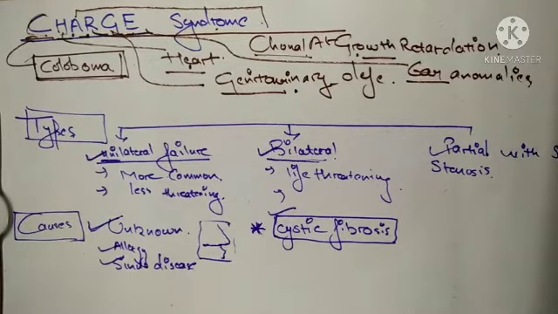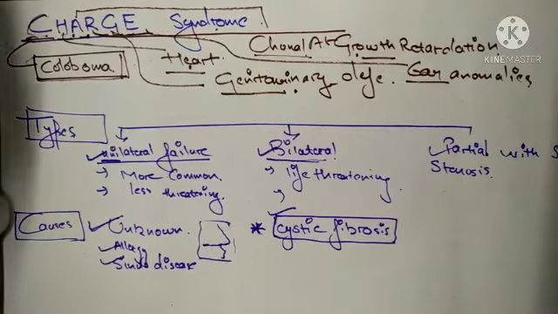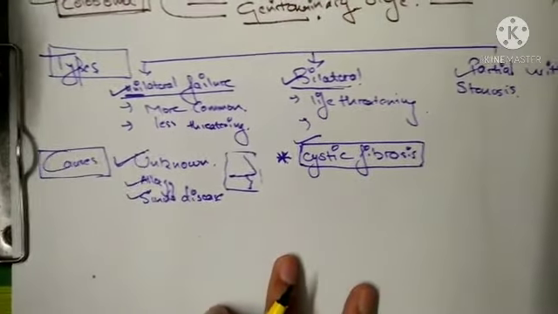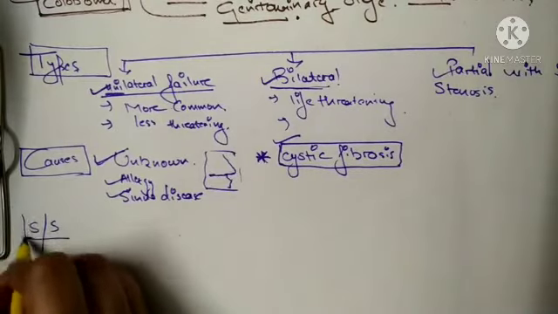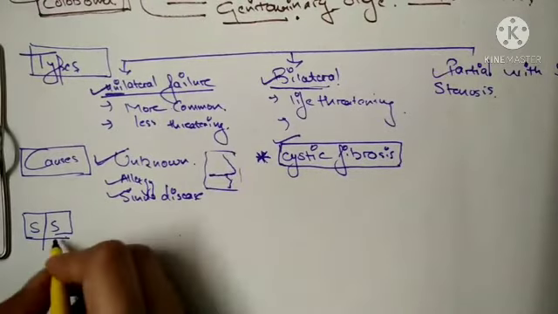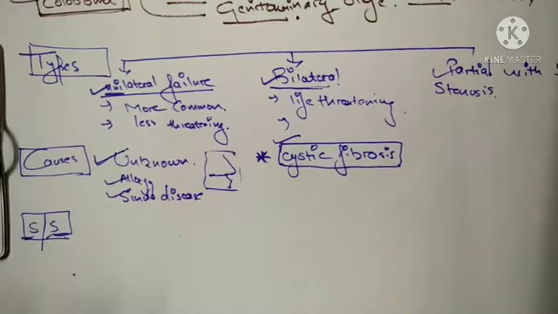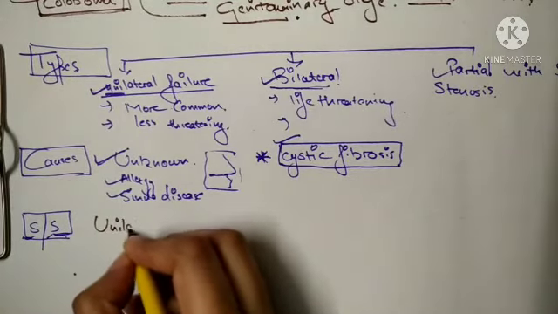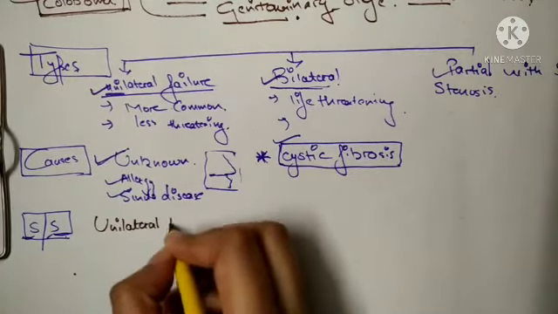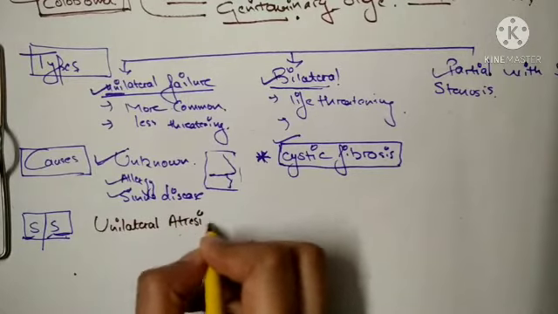Now let us see the signs and symptoms. I am writing it as SNS, signs and symptoms. We will see these signs and symptoms with the types. So let us see the signs if the baby has unilateral atresia.